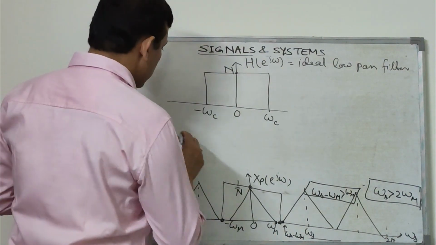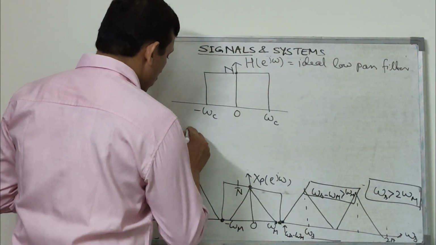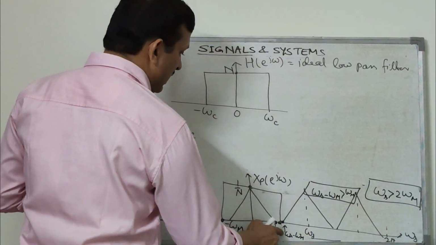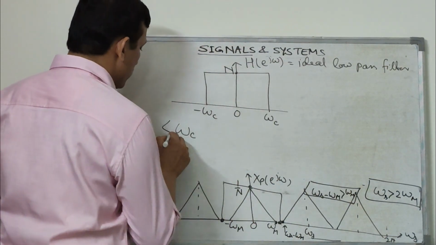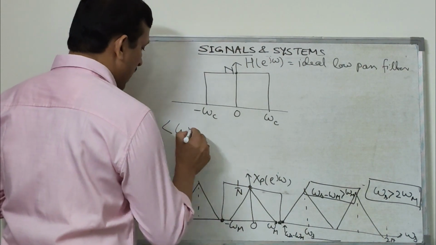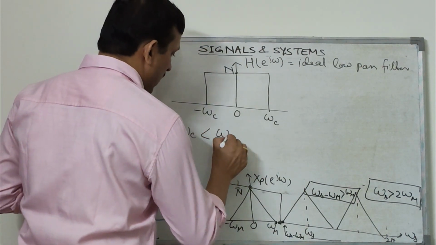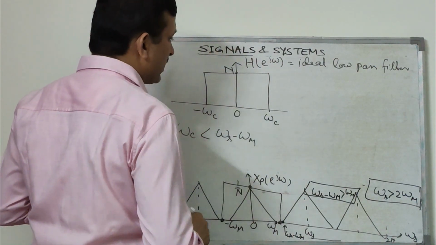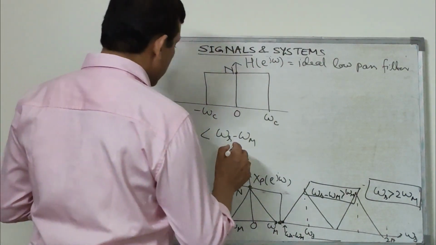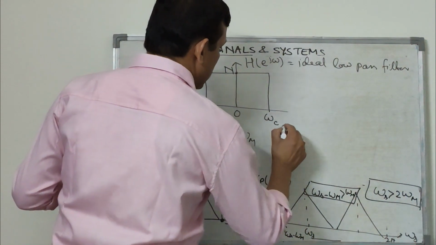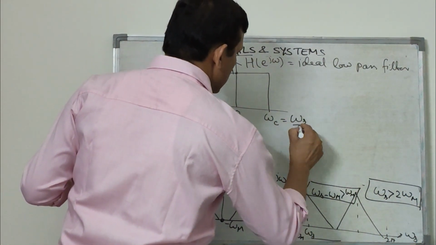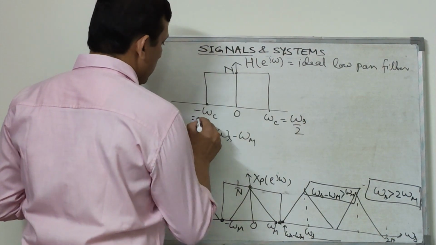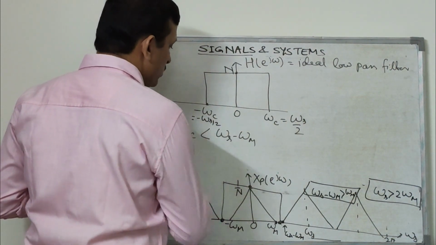And this cutoff frequency omega c should be more than omega m and less than omega s minus omega m. In that case, you can completely recover the signal. That means you can keep this omega c as omega s by 2, and this is minus omega s by 2.